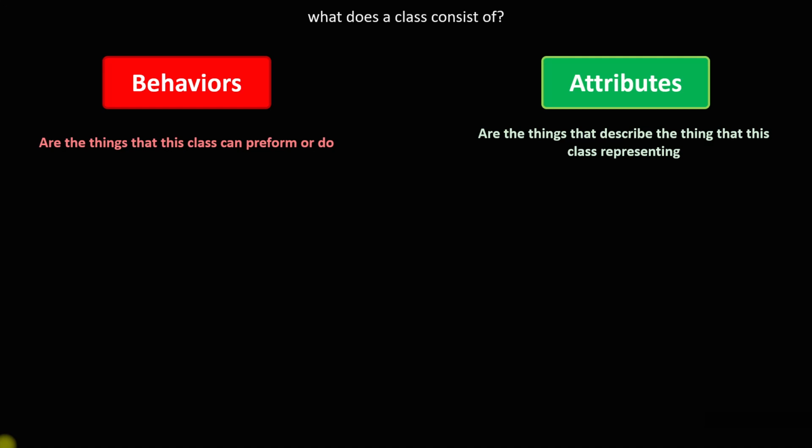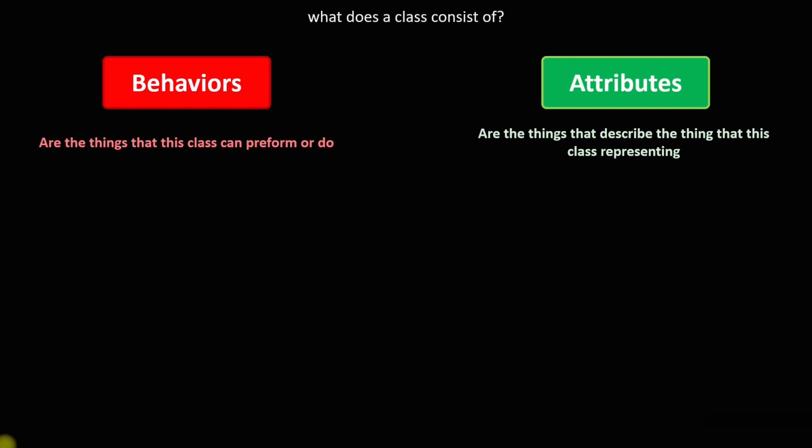But what are the behaviors and what are the attributes? The behaviors are things that this class can perform or do. Because of that, they are functions, because functions can do jobs.